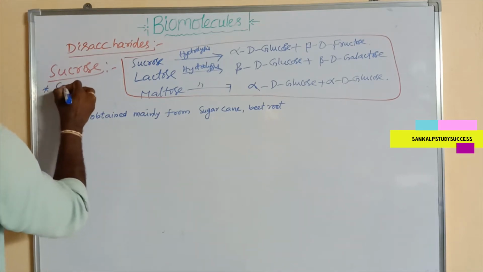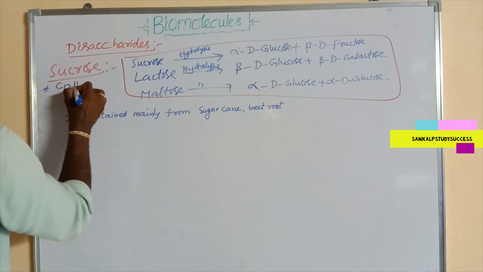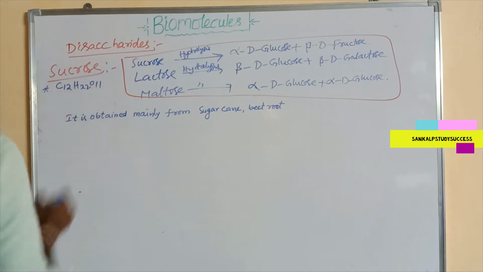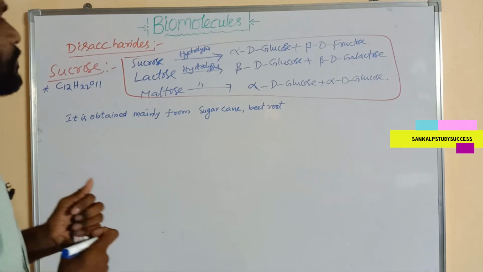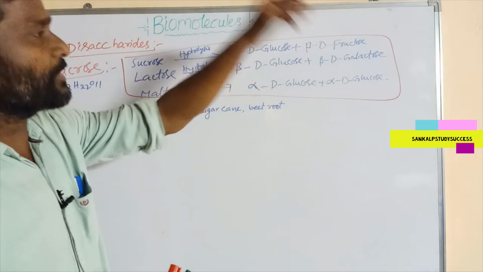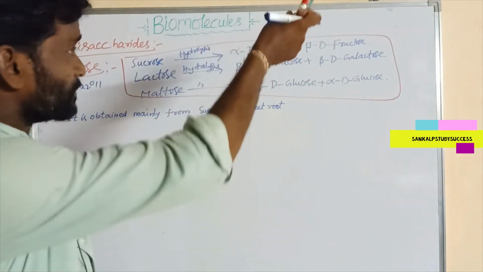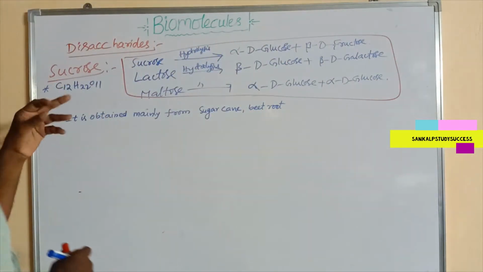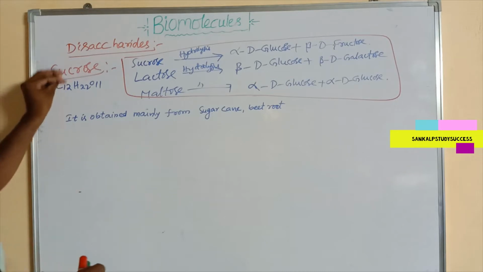Its molecular formula is C12H22O11. We know that sucrose on hydrolysis gives glucose and fructose.